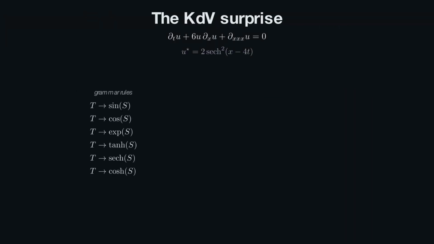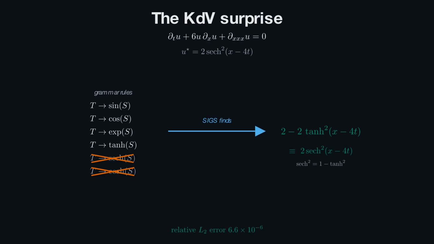For that reason, we consider the KdV soliton, which is naturally written with hyperbolic secant squared. We remove the hyperbolic secant and hyperbolic cosine productions from the grammar entirely, and we find that SIGS instead recovers 2 minus 2 hyperbolic tangent squared, which by a standard trigonometric identity yields the same function. Therefore, search finds an equivalent representation despite the missing primitive.